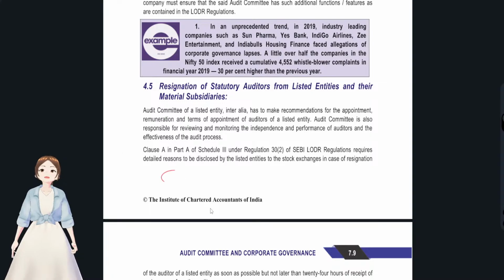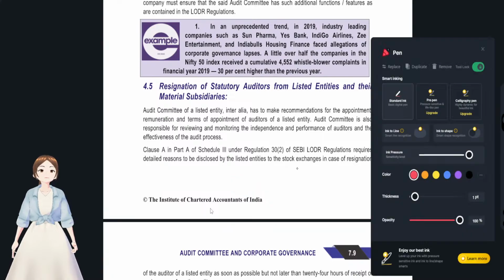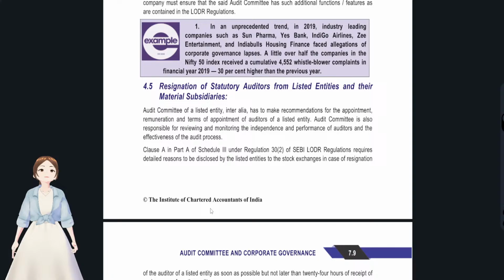As we have said, all the questions on a committee could be asked in two categories. One with regards to their composition, second with regards to their role. We have seen the audit committee composition. If you don't remember, the snapshot will be there in the Telegram channel, go check that out. And with the role, we have seen to whom they were responsible, to whom they guide, and who the persons are, and what that person's duty is, they will check that. You see, the audit committee is there to monitor the management, and it is there to monitor the auditors. They will do that.